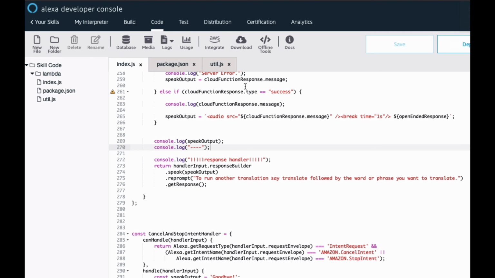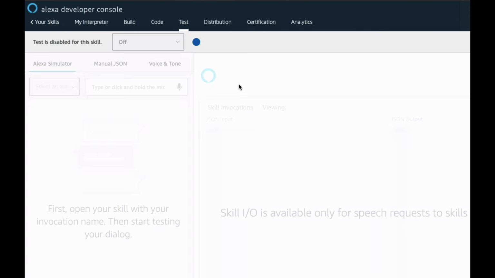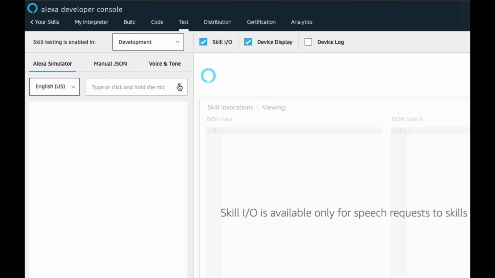Okay, so let's go ahead and test this. I'm going to come over to the test function, and you can hold this down and actually interact with Alexa using your voice, or you can just type what you want here. So I'm going to do that. I'm going to say, Alexa, open my interpreter.